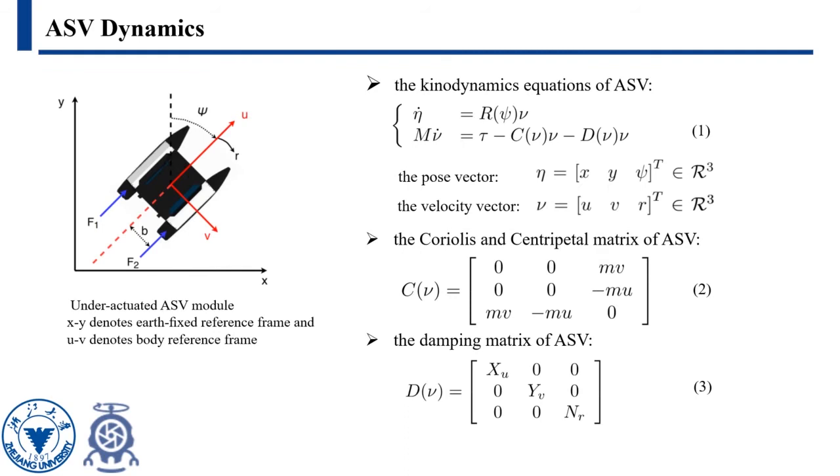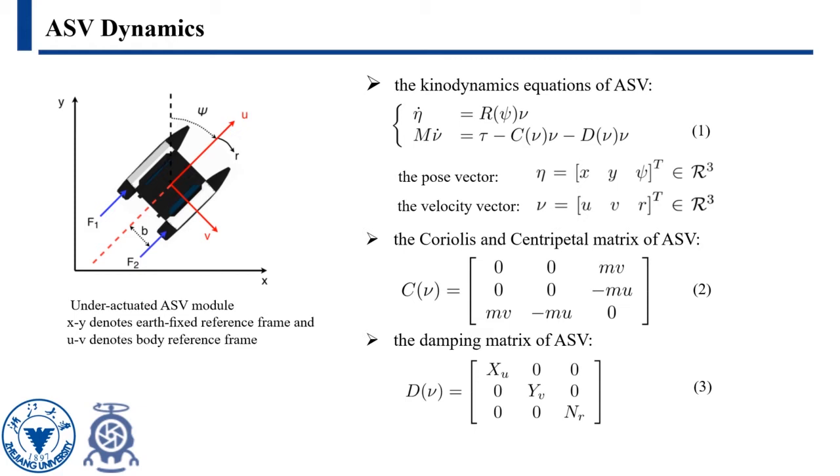We use an under-actuated ASV model in this paper. Its prototype is a battery-operated boat with two propeller engines. Equation 1 demonstrates the kinodynamic equation of the ASV model. Eta denotes the pose vector. X and Y are Earth-fixed reference frame coordinates, and phi represents the angle from the Earth-fixed frame to the body reference frame. Nu denotes the velocity vector, where U and V are surge and sway velocity, and R is the yaw rate.